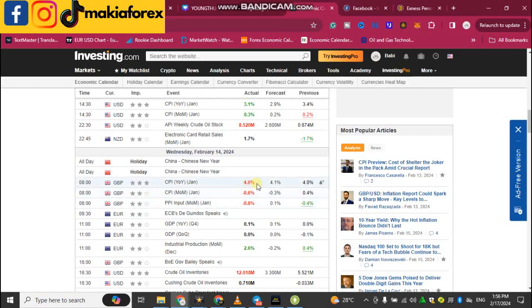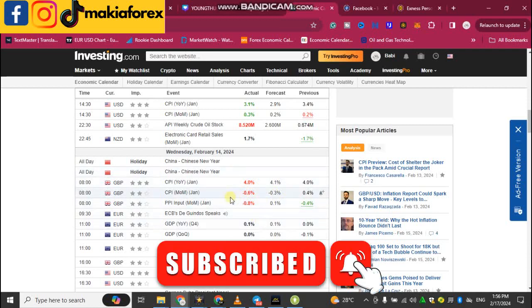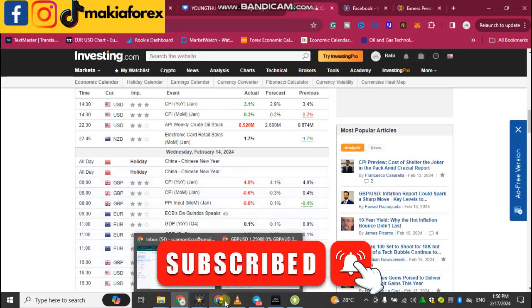You can see the previous was 4.1, consensus was 4, so you can see CPI was minus 0.6 compared to 0.3 forecast, and also all the news was negative. Let's see what happened in GBPUSD.